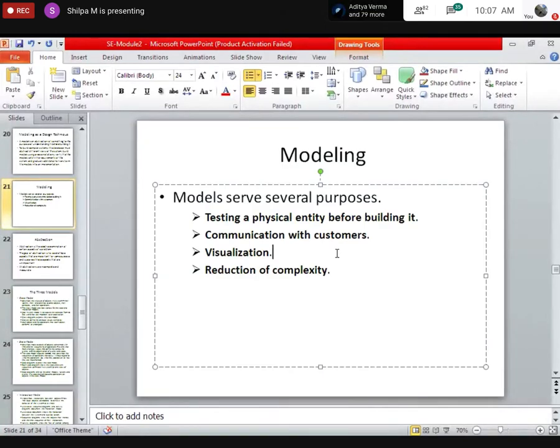The other thing is visualization. You would have seen models of buildings, for example. It allows us to visualize how things will be once we build it. The other thing is reduction of complexity. What may be the challenges, everything can be made out using these models, so it reduces the complexity. So a model is important because of these four reasons.